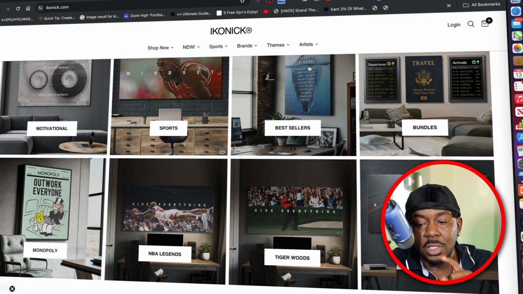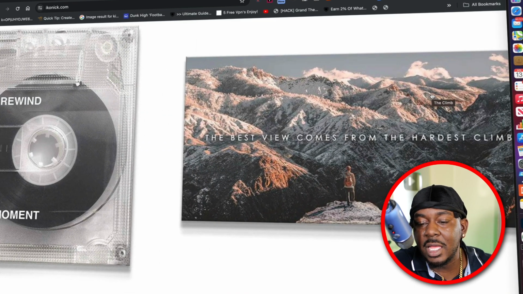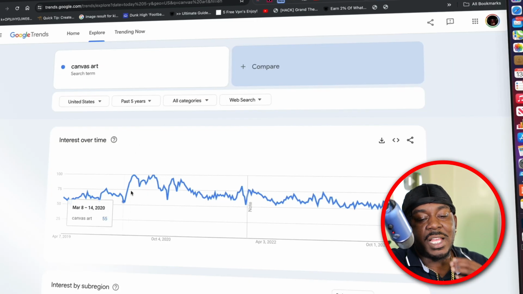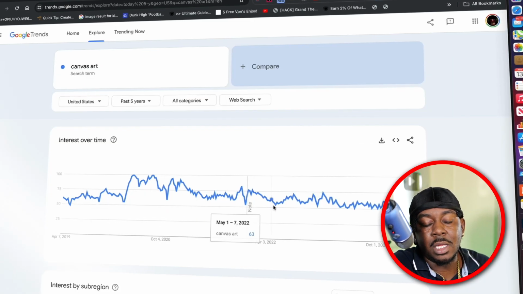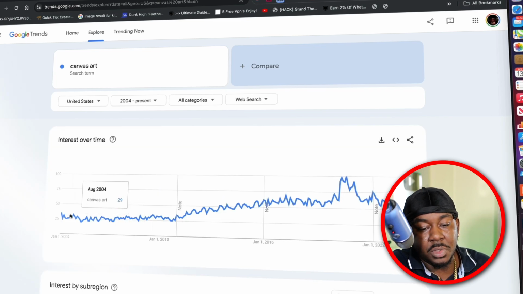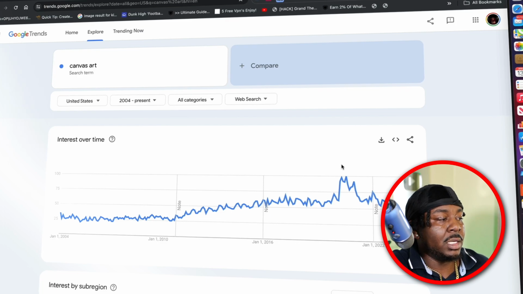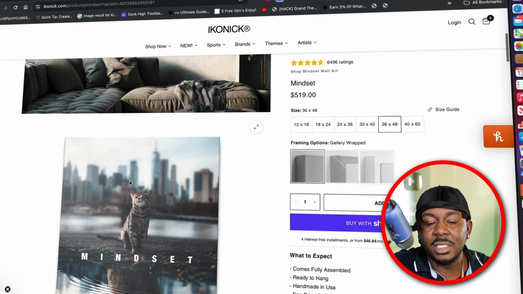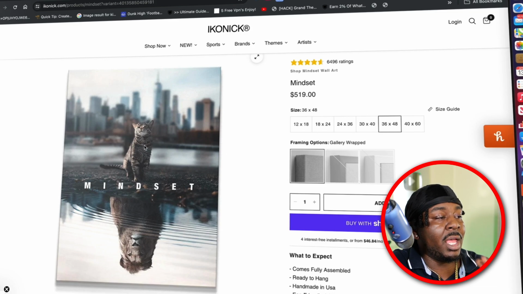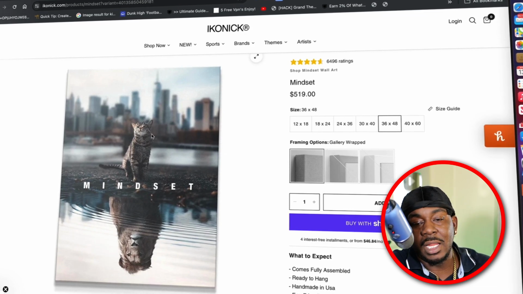I know what you're thinking, like the Michael Jordan stuff, all this other stuff. AI isn't good enough to do this stuff with the text yet. However, AI can do these. So if you look over the past 5 years, canvas art has just stayed steady. And let's go to 2004 to present, just see. You see it's honestly done nothing but rise and rise and rise. So canvas art, this type of stuff isn't going anywhere. And you used to have to be a hell of a graphic designer or a hell of a photographer to get this image, but not anymore.